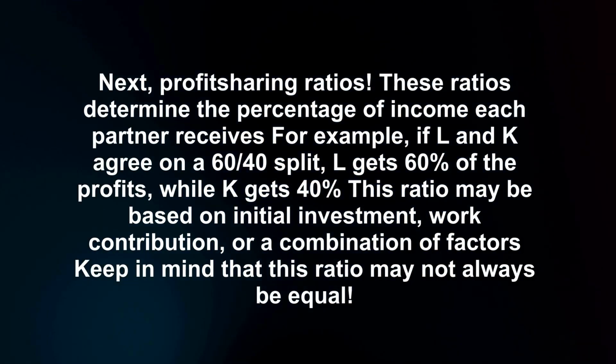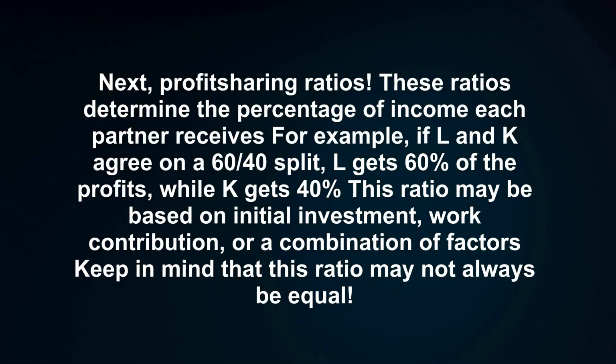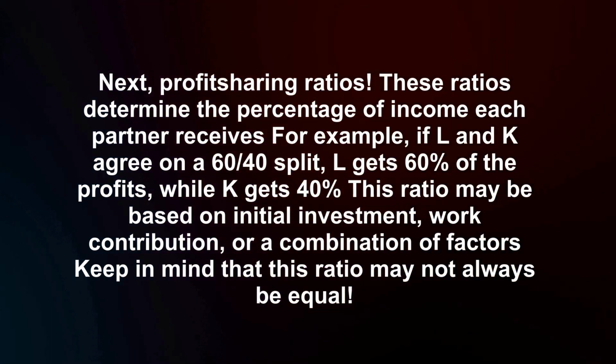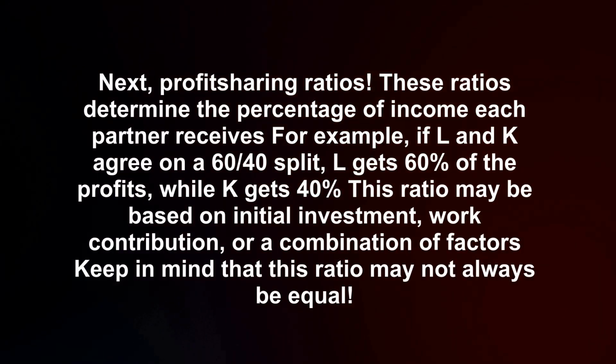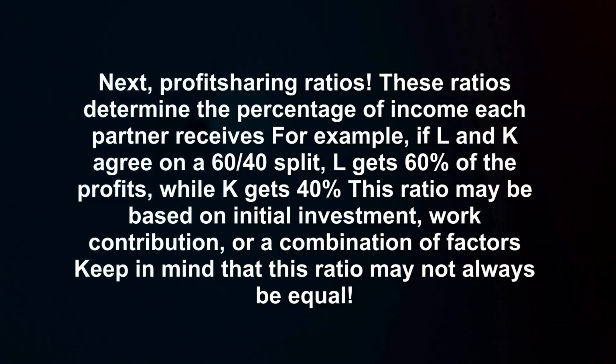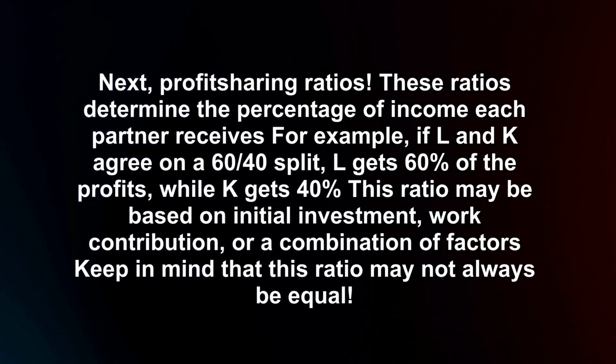Next, profit-sharing ratios. These ratios determine the percentage of income each partner receives. For example, if L and K agree on a 60-40 split, L gets 60% of the profits, while K gets 40%. This ratio may be based on initial investment, work contribution, or a combination of factors. Keep in mind that this ratio may not always be equal.